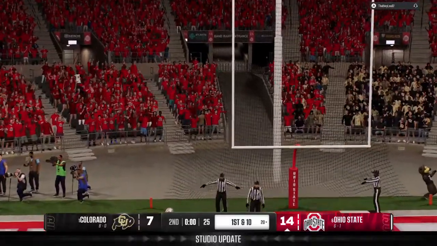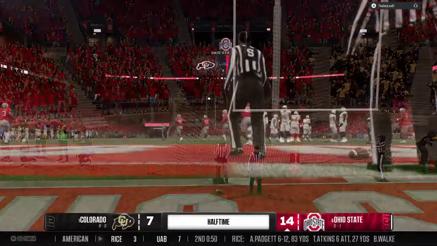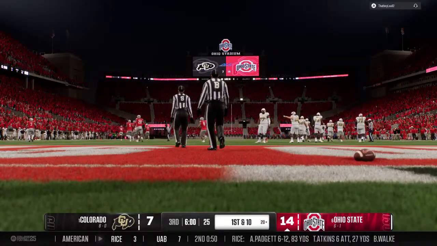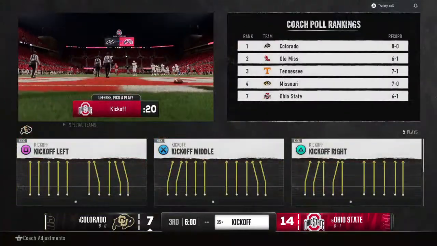Field goal try, no good. And after the miss, still down by 7. And that will do it for the first half here. Kevin Connors now has our halftime update.